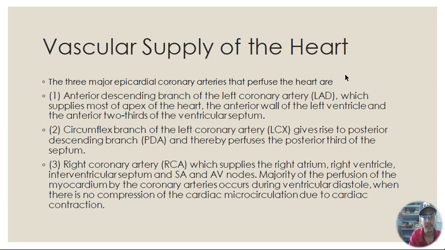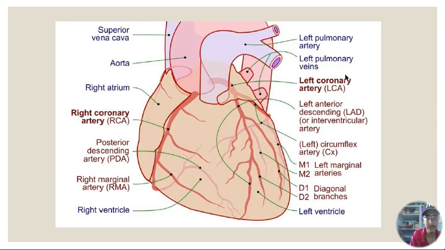And the last is the right coronary artery, RCA, which supplies the right atrium, right ventricle, interventricular septum, and the SA node and the AV node. The majority of the perfusion of the myocardium by the coronary arteries occurs during ventricular diastole. Remember that, when there is no compression of the cardiac microcirculation due to cardiac contraction.